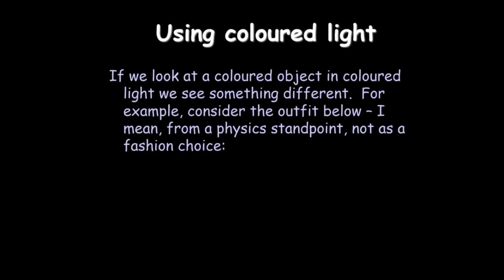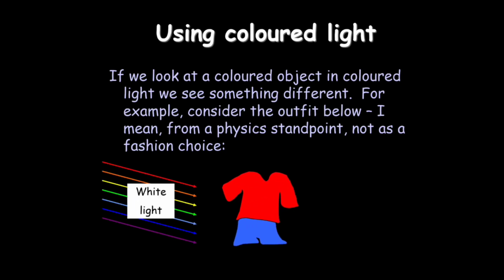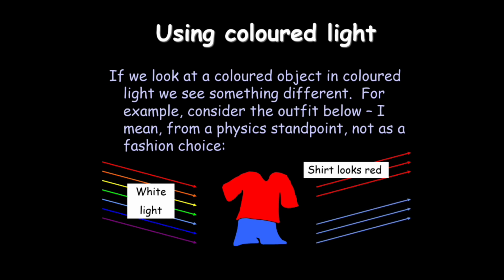Then let's take a different case. Here we are using colored light. If we look at a colored object in colored light, we see something different. For example, consider the outfit. I mean from a physics standpoint, not as a fashion choice. Here we are using white light again. In case of white light, the red t-shirt will look red and the blue pant will look blue.